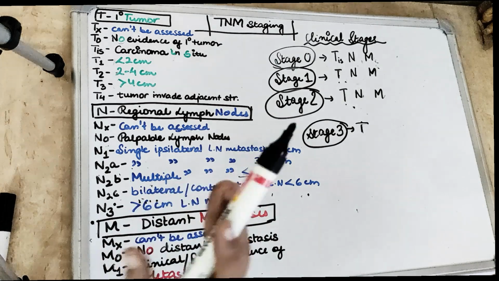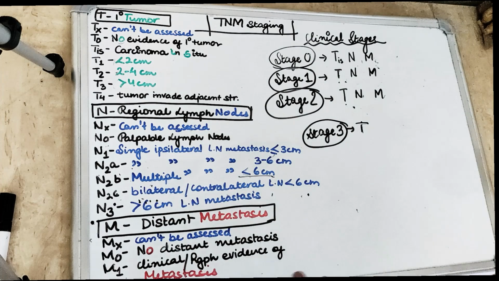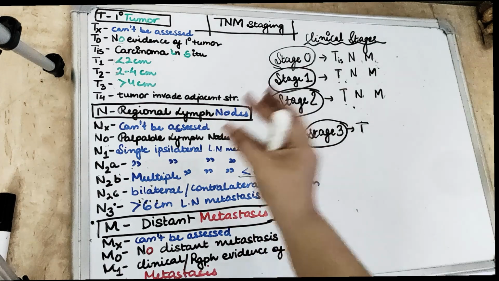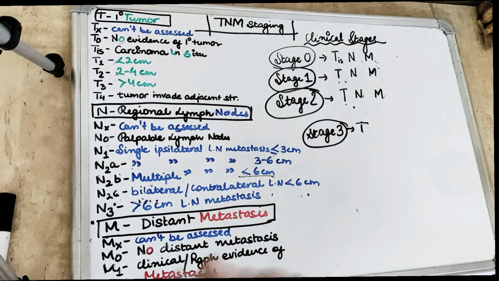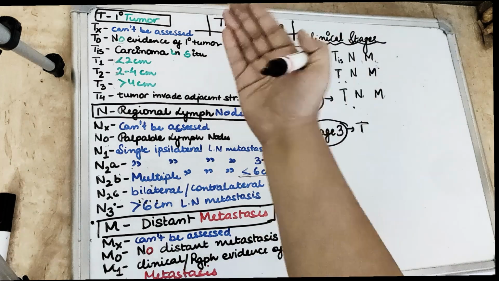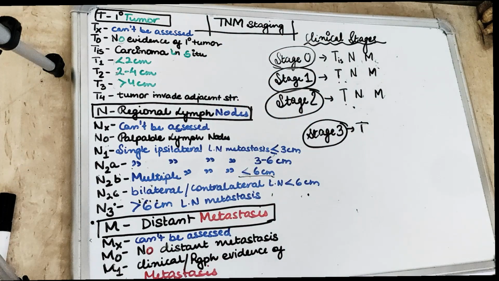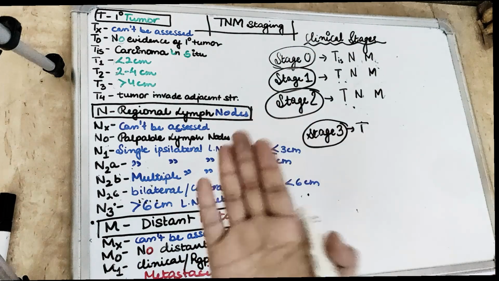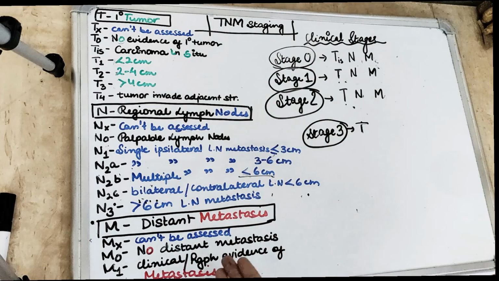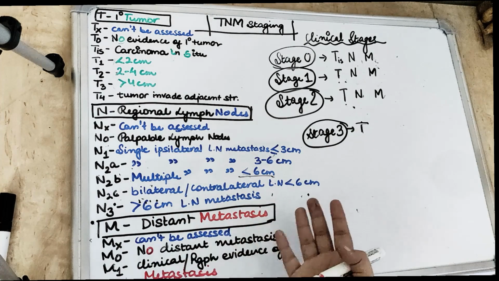So now we are going to use all of these stages. That means we will assess that the patient is at a particular third stage of cancer, or the patient is at second stage of cancer, right? So this is how we tell the clinical stages, and this is the reason we are studying the TNM staging. We are going to see the size of the tumor, then check for the metastasis of the lymph node, and check if there is any distant metastasis that has happened yet or not, right?